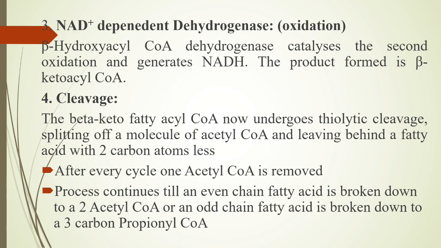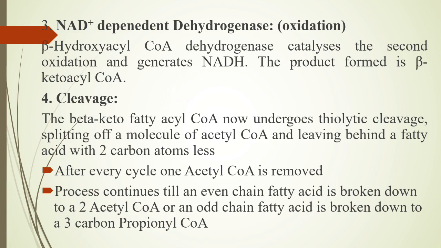Next one is NAD-dependent dehydrogenation, again an oxidation. The beta hydroxy acyl CoA dehydrogenase enzyme catalyzes this reaction, which generates NADH. The product formed is beta keto acyl CoA. In the first oxidation FADH2 is formed, in the second oxidation NADH is formed. FADH2 will give 1.5 ATP, whereas NADH will give 2.5 ATP when entered into the electron transport chain.